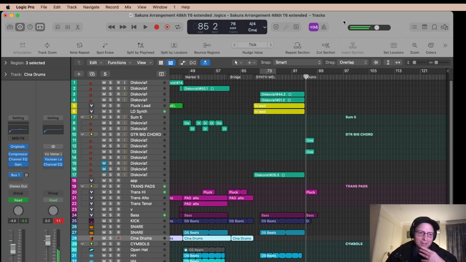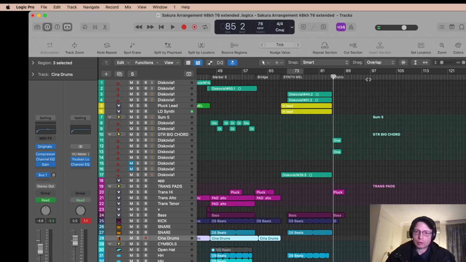The processor is choking because I've got like 4 versions of GarageBand open on my laptop along with the streaming software. So anyway, that's what I'm working on.